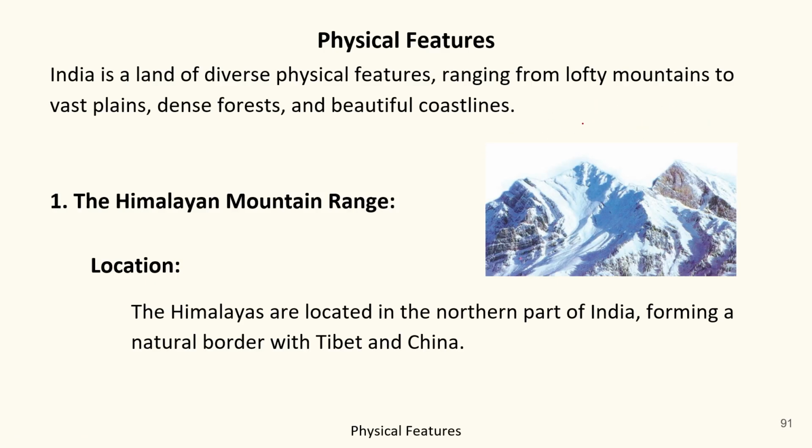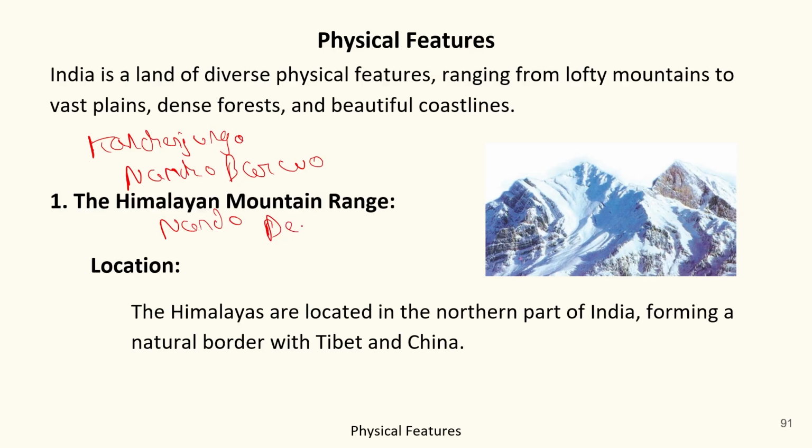Besides Mount Everest, the Great Himalayas also contain a huge number of the highest peaks in the world, such as Kanchenjunga, Namcha Barwa, Nanda Devi, Makalu, Kamet. So these are some of the important highest peaks that come under the Great Himalayas.